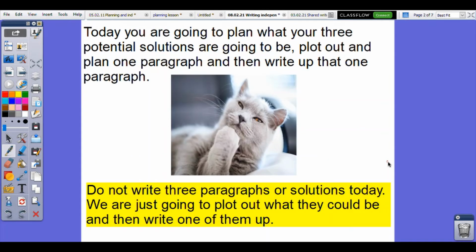So today you're going to plan what your 3 potential solutions are going to be, plot them out, and then plan one paragraph, and then you're going to write up that one paragraph. So even though you're going to decide what your 3 solutions are going to be, you are only writing one paragraph today, the first solution. So please make sure you do watch this video carefully so you don't do too much work today. It's just one paragraph today, okay? You're choosing the 3, but you're just writing the first one up.